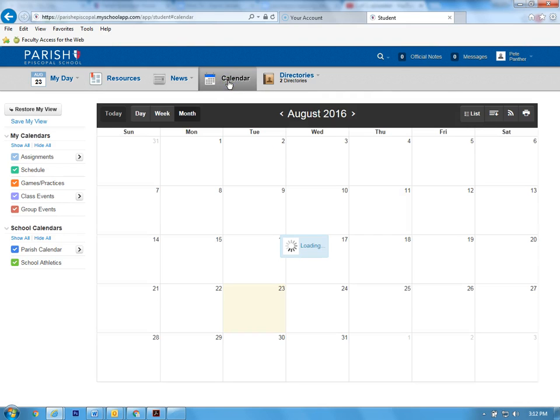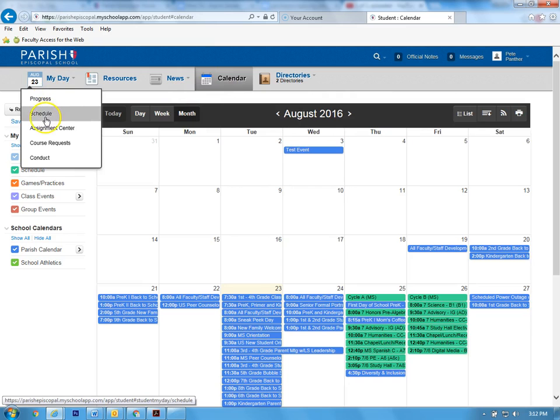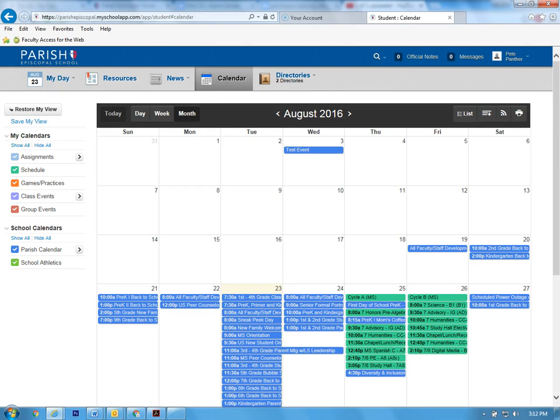There's also a great calendar function. This is pretty exciting because it's going to actually put your assignments into your calendar. But I don't have any assignments, but when I do, they will be in light blue here. Also, the whole parish calendar is here. If you don't want to look at it, just unclick it.